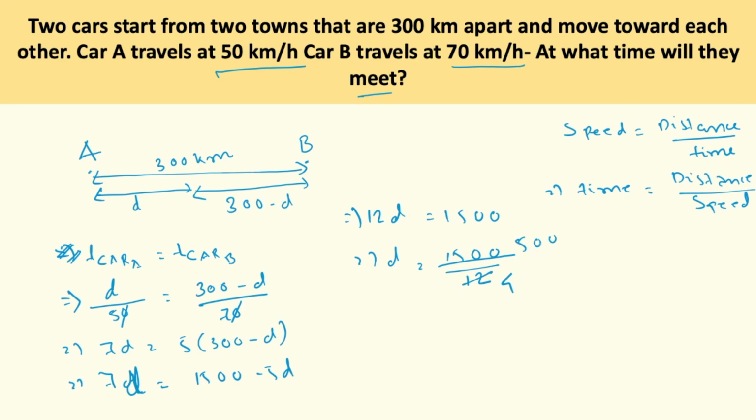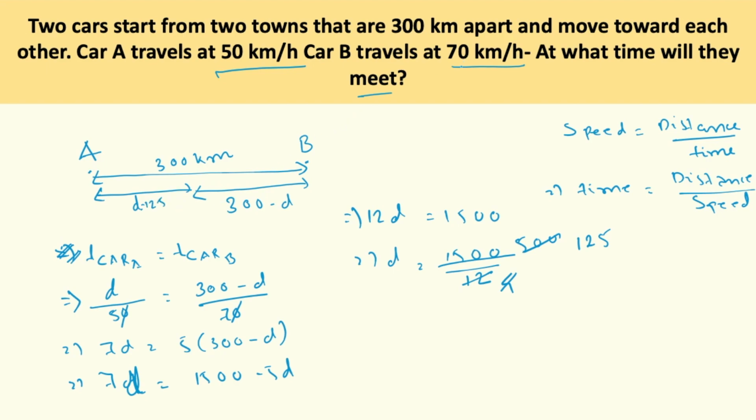Or rather you can do it in a more simple way. 5 divided by 4 is 1, then 1 would be the remainder, then it would be 2 if 10 is divided by 4, and then again 2 is a remainder. 20 divided by 4 is 5. Hence the distance traveled is 125 km, after which they are meeting.